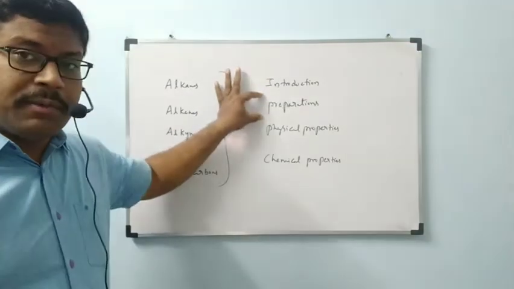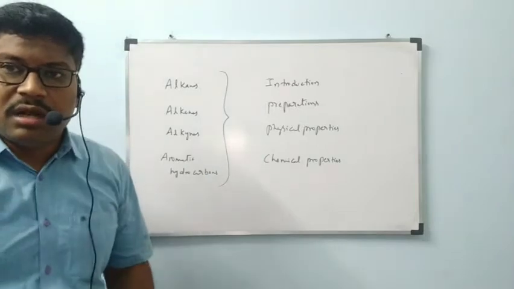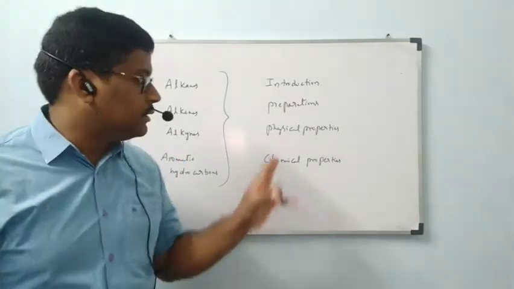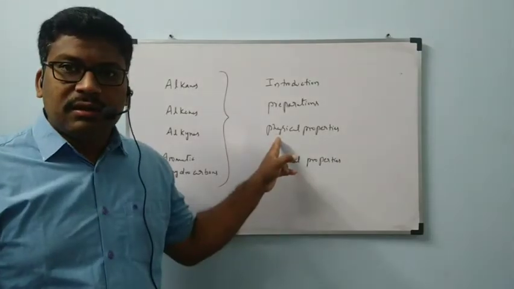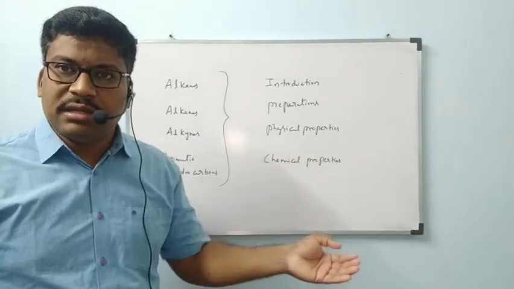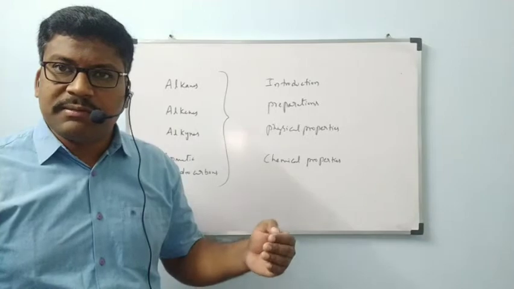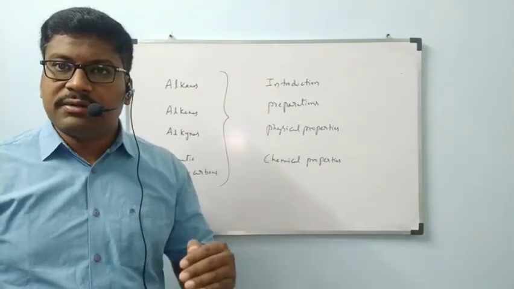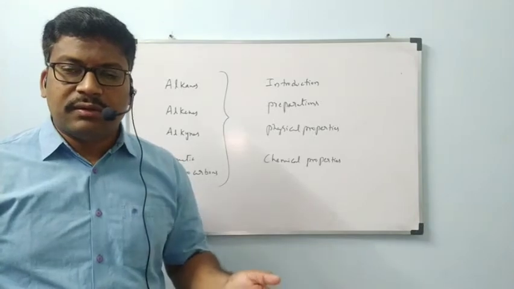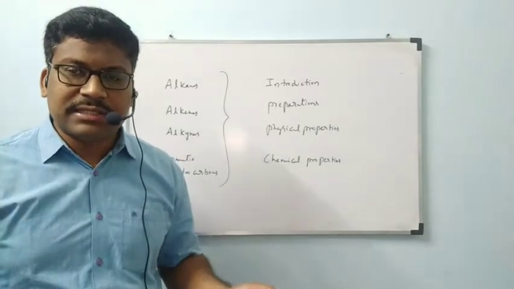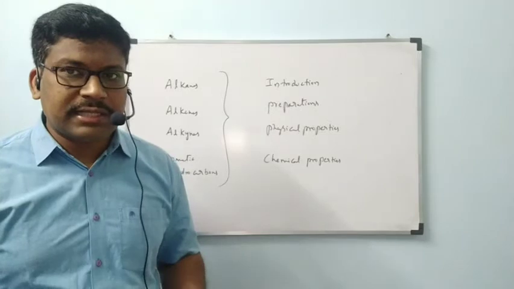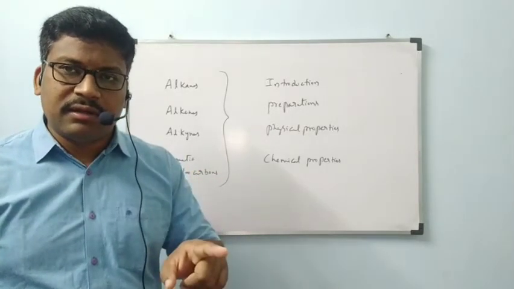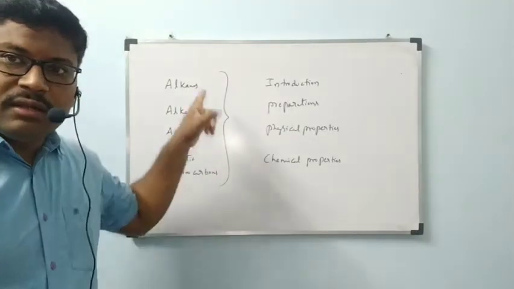After that, preparations of alkanes. How alkanes will be prepared. Those are chemical reactions completely. Physical properties: density, solubility, like that different physical properties. What about the physical properties of alkanes? Next, chemical properties. How they will undergo reaction with others. Okay, chemical properties means chemical reactions. How they will undergo chemical reactions with others. These are the four categories we will study for every side heading.